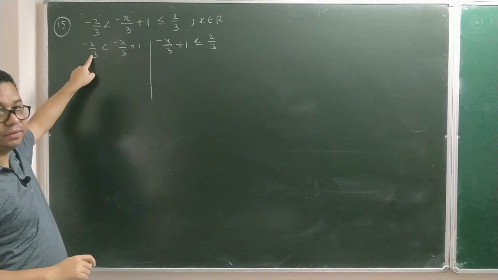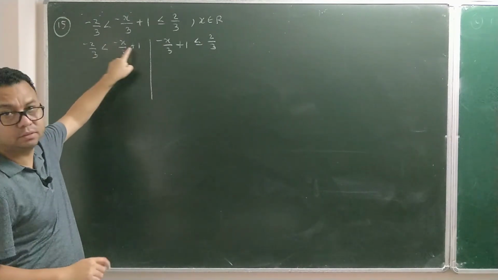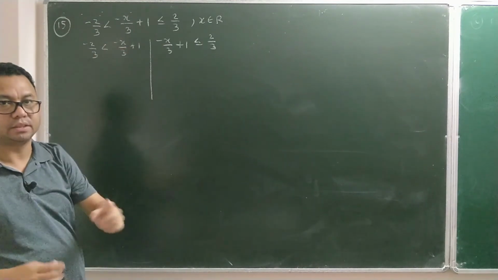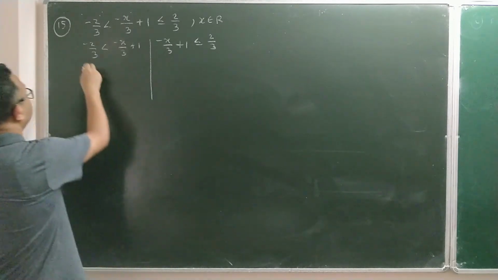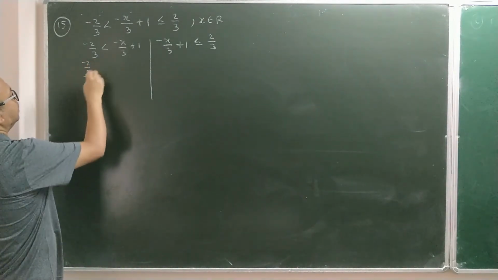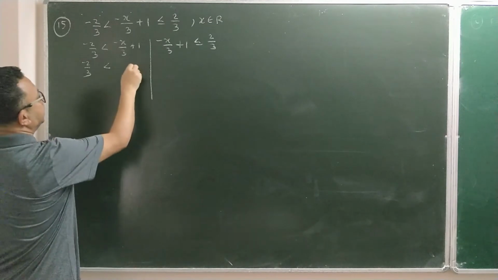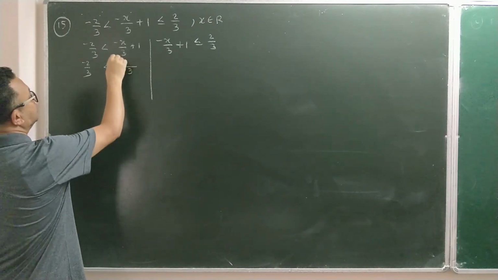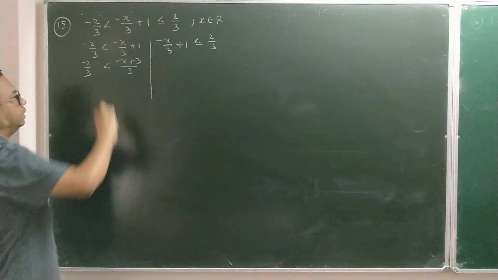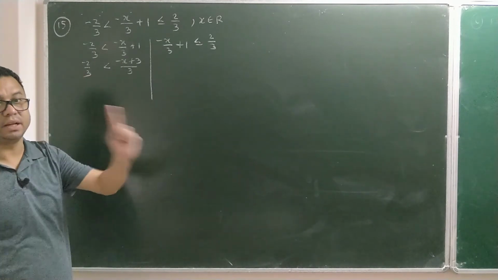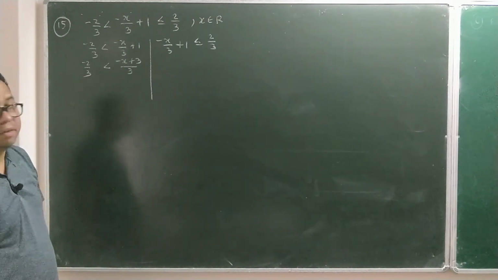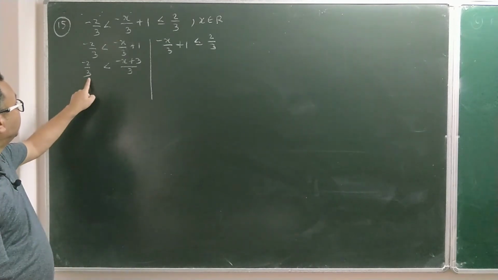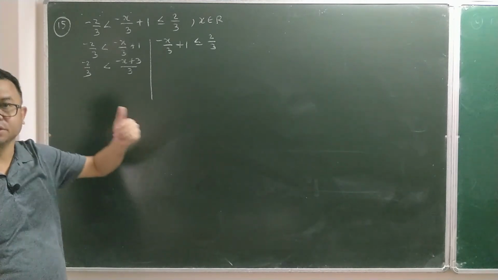You can say single fraction on the left side, no problem, but on the right side there are two fractions. Convert it into a single fraction by taking LCM like this. -2 by 3, then less than, taking 3 as an LCM, so this is -x plus 3. Now you can see both sides you have a single fraction. Now find the LCM of the denominators. 3 and 3, LCM is 3.